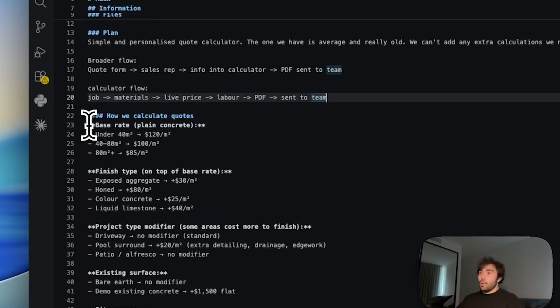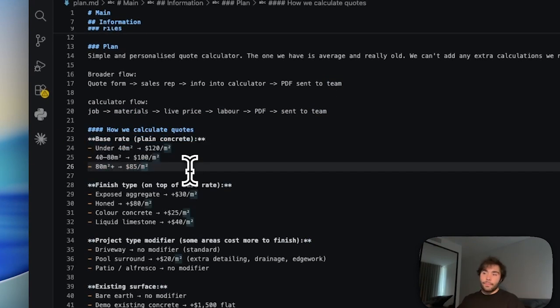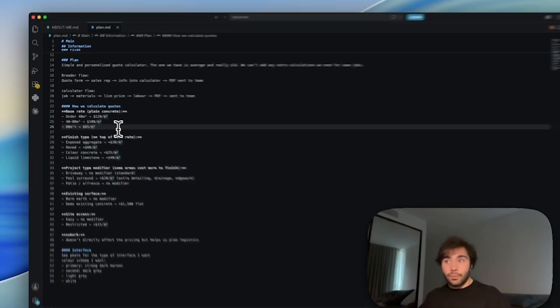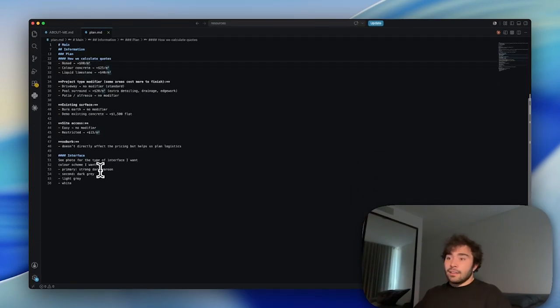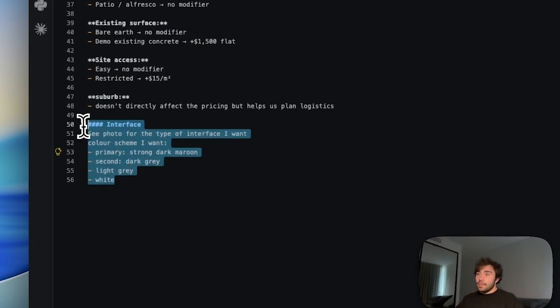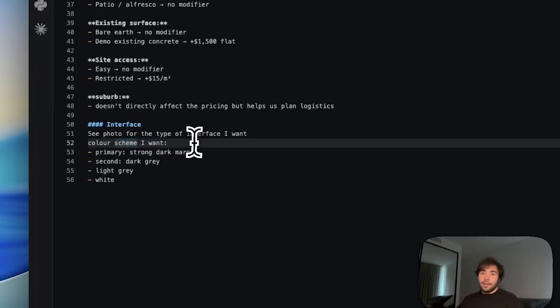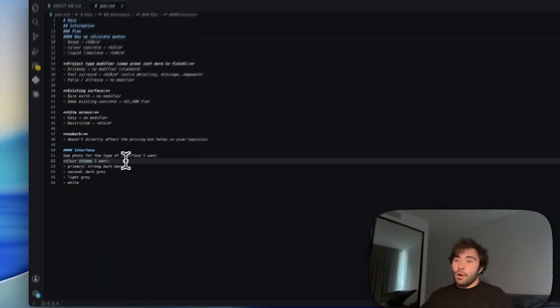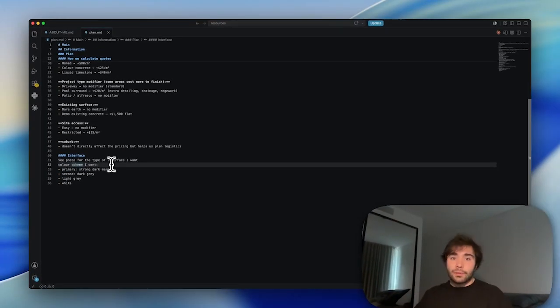And adding in, of course, the calculations, so showing how the app will actually work, and adding some more ideas here, how I want the interface to look. So yeah, just dumping a bunch of ideas. Doesn't have to be perfect, but a lot of context is better than nothing.